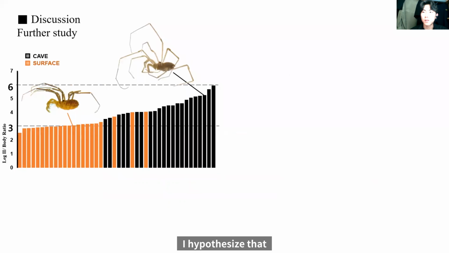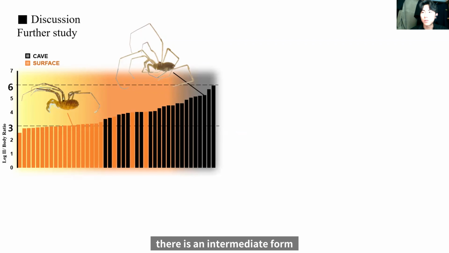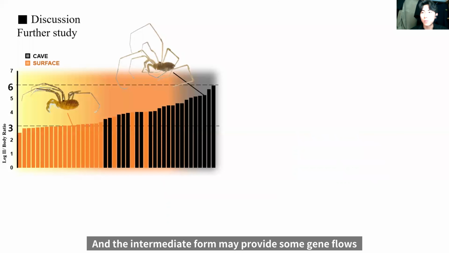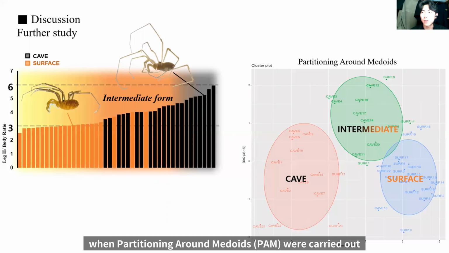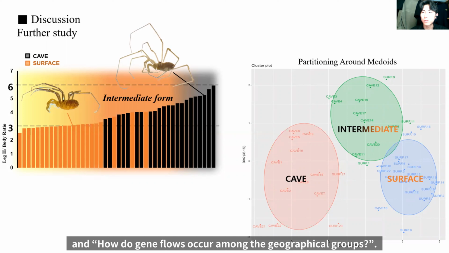I hypothesized that K. coreanus could be divided into 3 forms. In my hypothesis, there is an intermediate form between cave and surface populations, and the intermediate form may provide some gene flow between cave and surface populations through conservative genital morphology. And it is noteworthy that the intermediate samples in this bar plot correspond highly in the cluster when partitioning around medoids was carried out with all length data. So the advanced study will focus on the question of whether intermediate groups really exist and how the gene flows occur among the geographical groups.